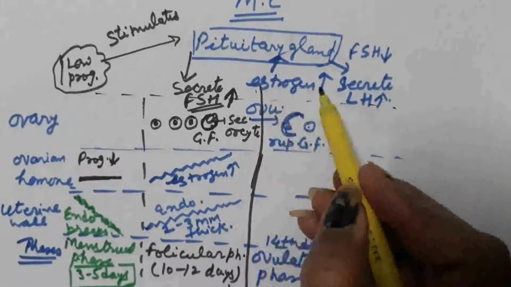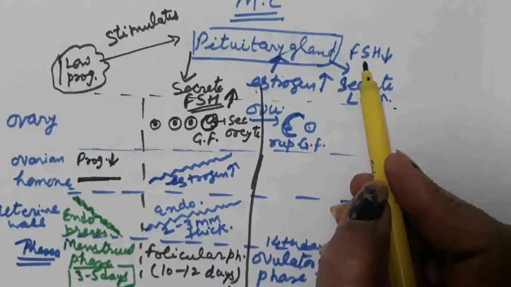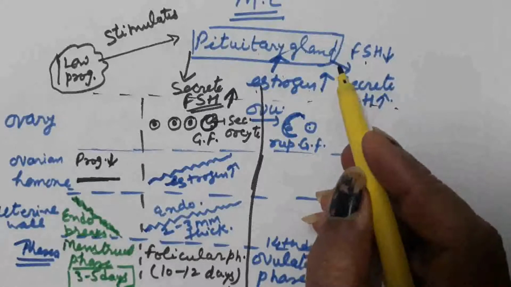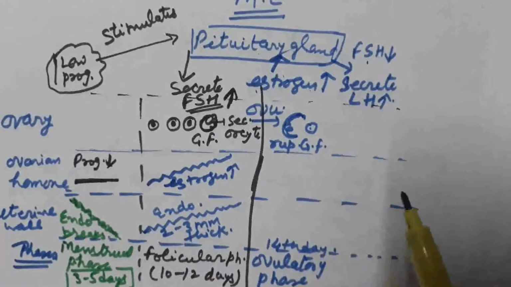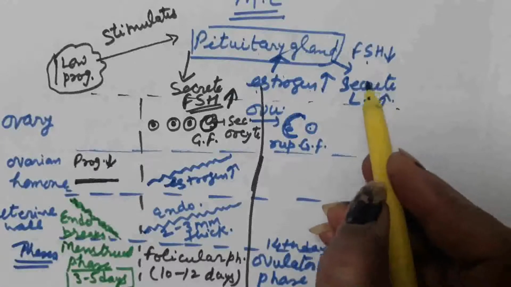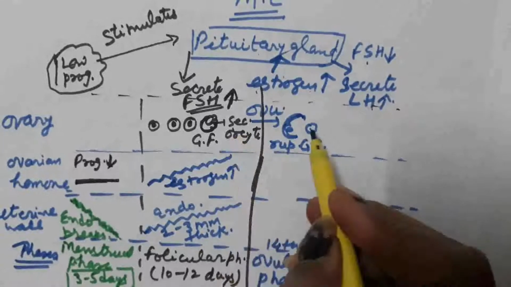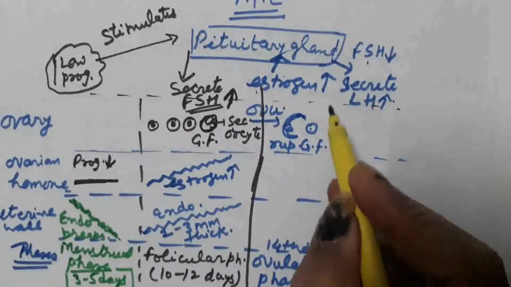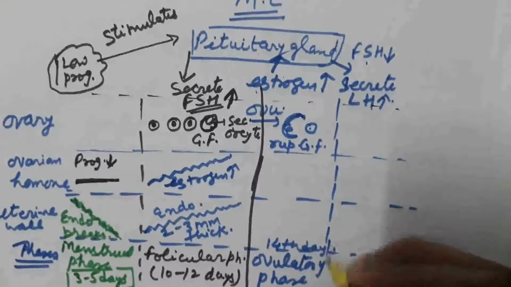Increased level of estrogen also stimulates pituitary gland to decrease secretion of follicle stimulating hormone and increase the secretion of luteinizing hormone LH. Because of the rise in the level of luteinizing hormone, Graafian follicle ruptures and ovulation takes place. Egg is released. That is why the third phase is known as the ovulatory phase.